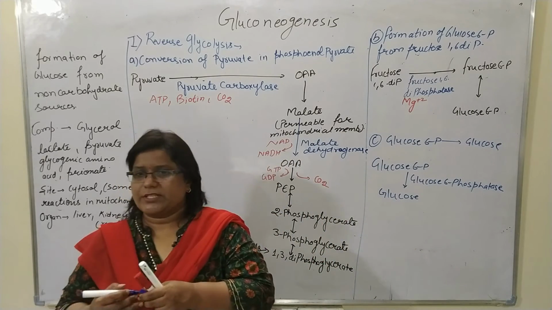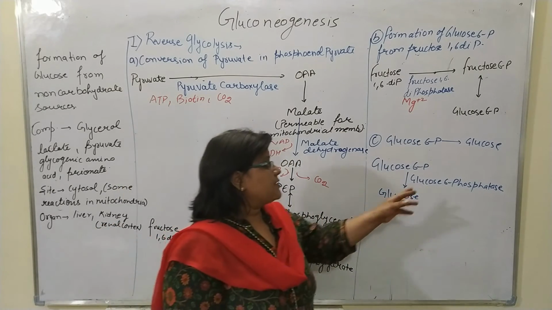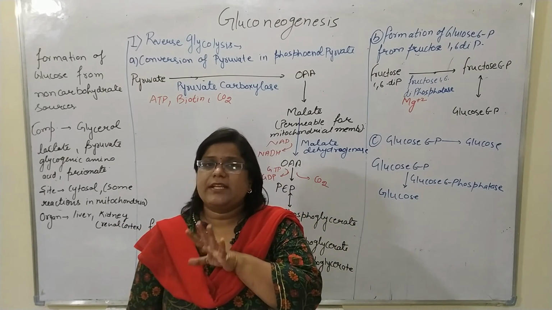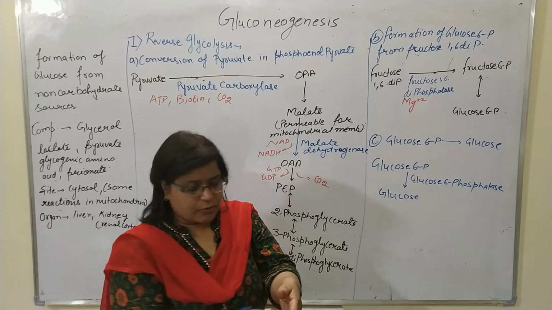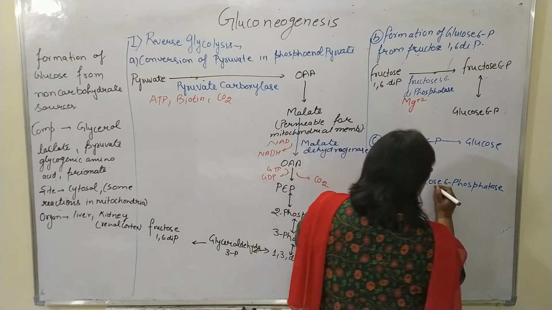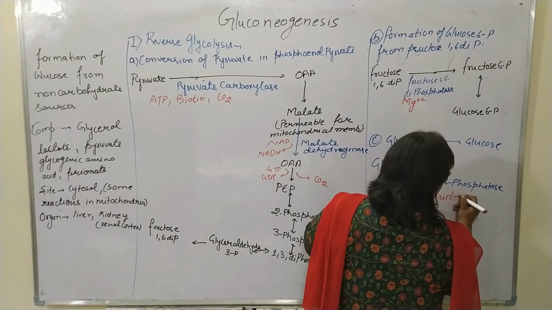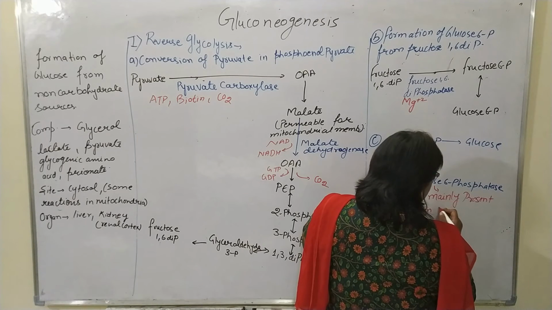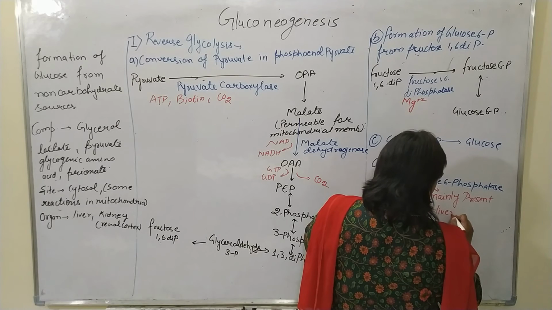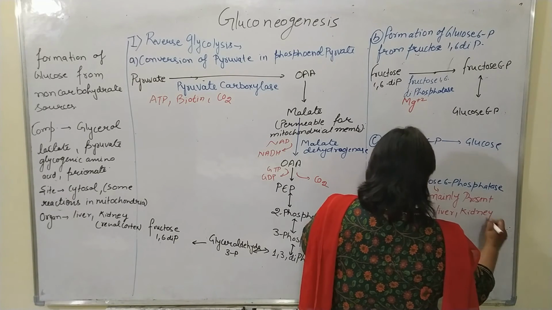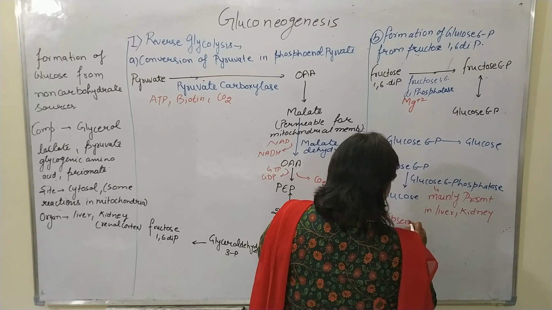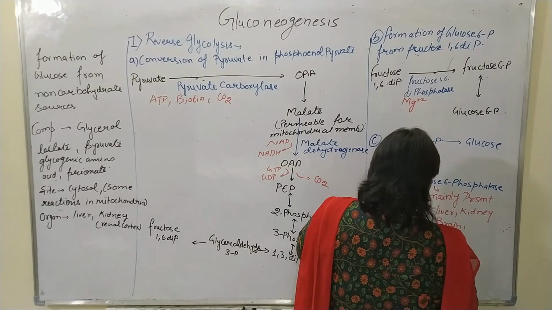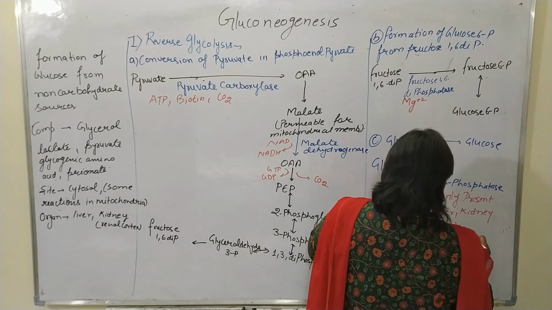The main characteristic of this enzyme is that it is mainly present in the liver and the kidney, but it is absent in the brain, the muscles and the adipose tissue. So I will write here: mainly present in liver and kidney, and absent in brain, muscles, adipose tissue.